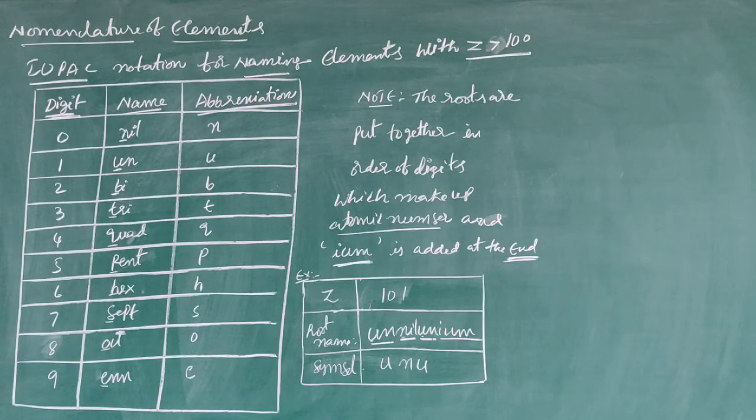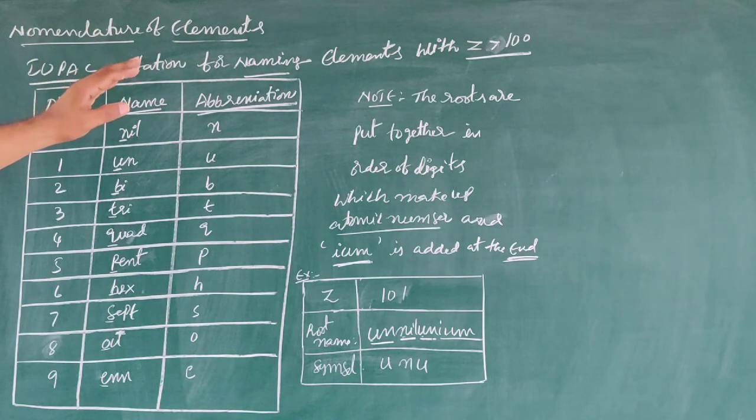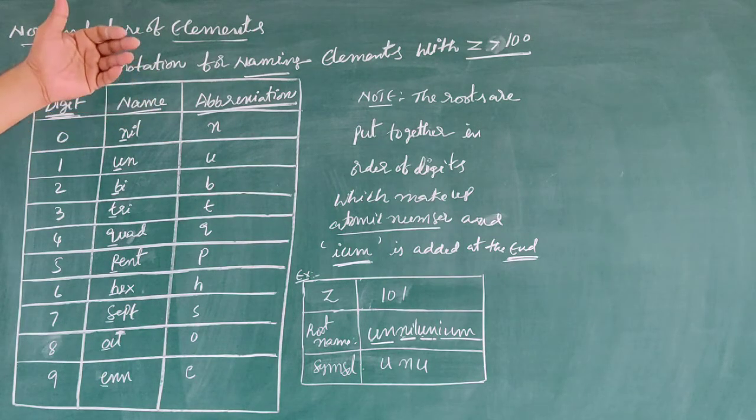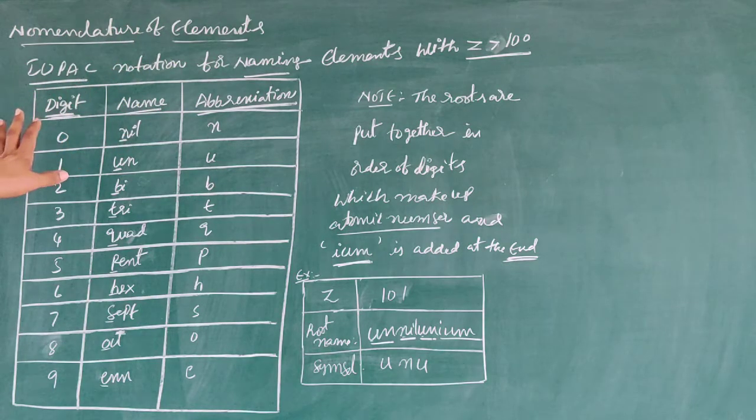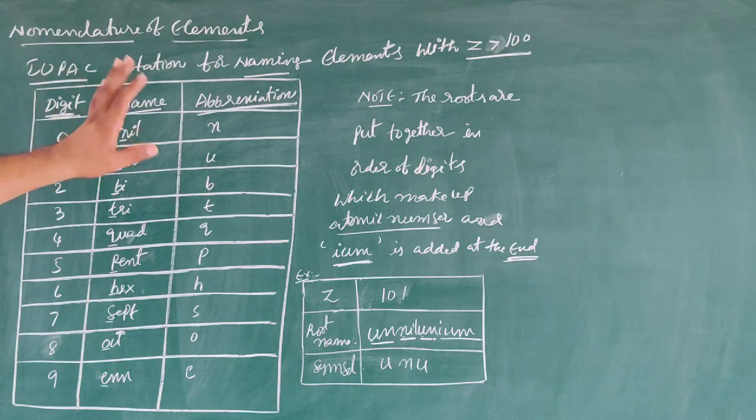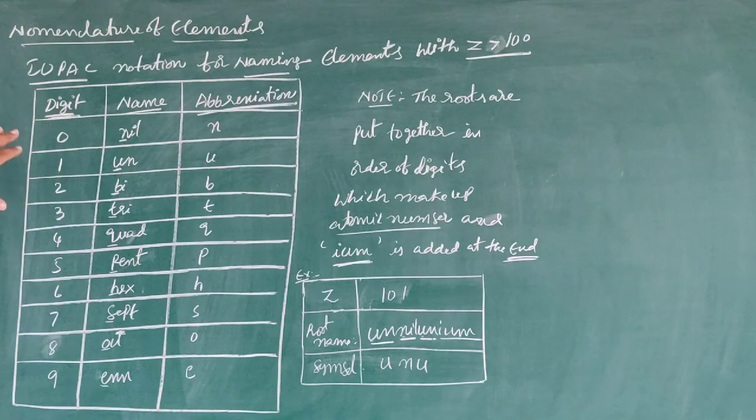Next topic is nomenclature of elements. Nomenclature of elements according to IUPAC, the International Union of Pure and Applied Chemistry. According to IUPAC, for naming elements with atomic number greater than 100, we can follow this system. Let us consider the digits first.